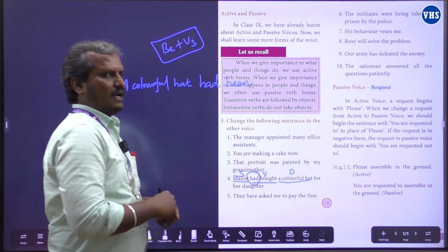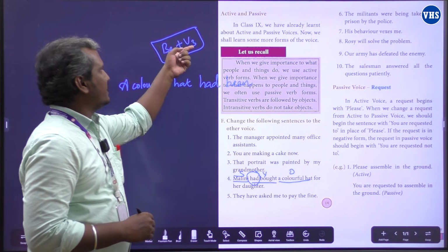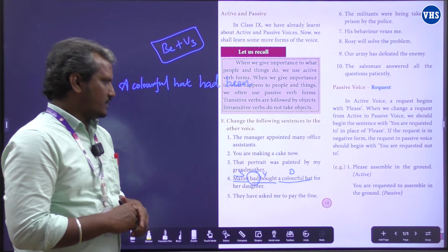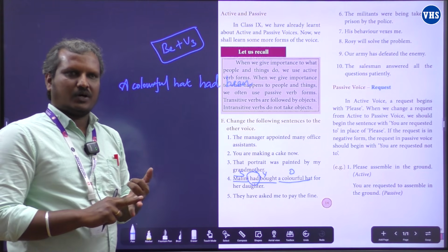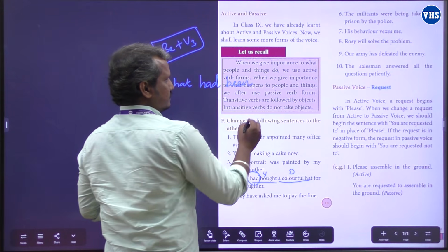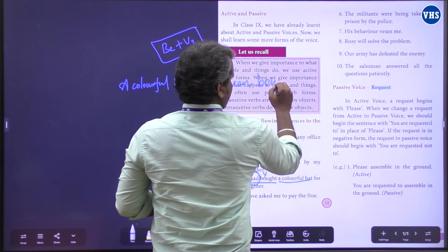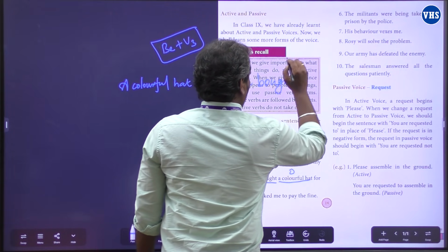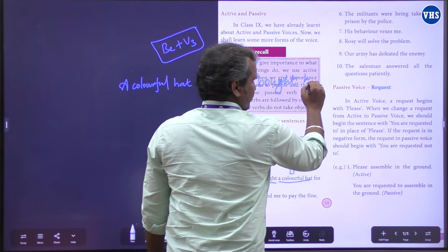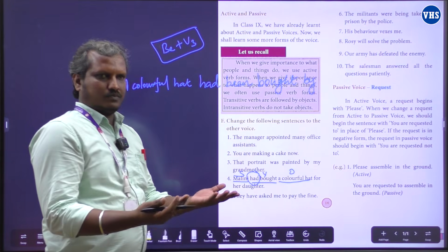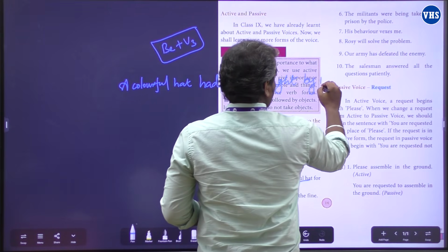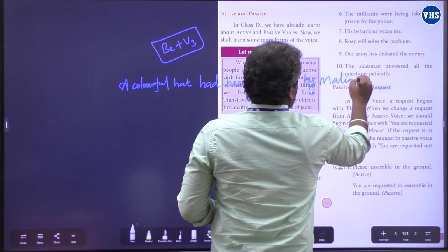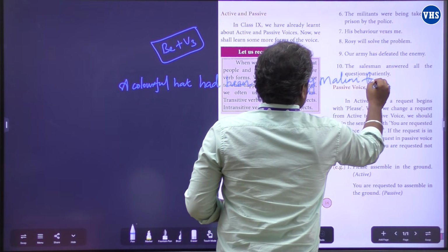The colorful hat had been, and we need a V3. V3 for the word buy is buy, bought, bought. So V3 is bought. Bought and by. By whom? By Malini. For her daughter.